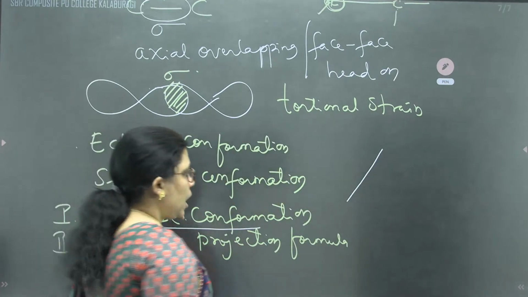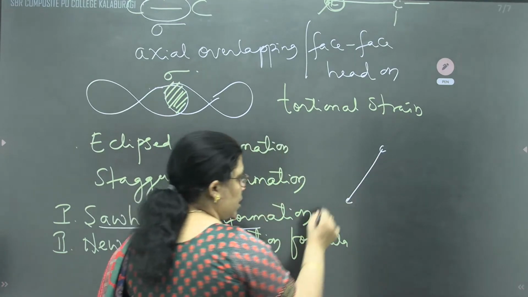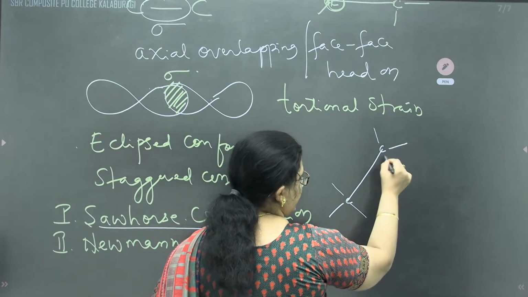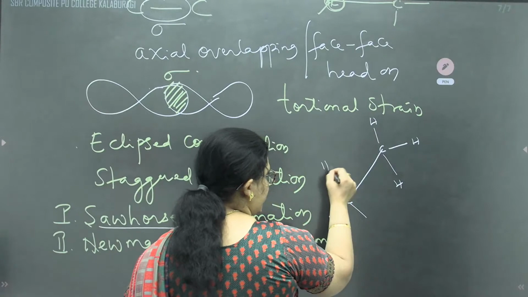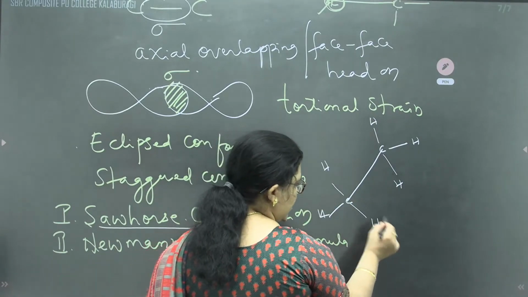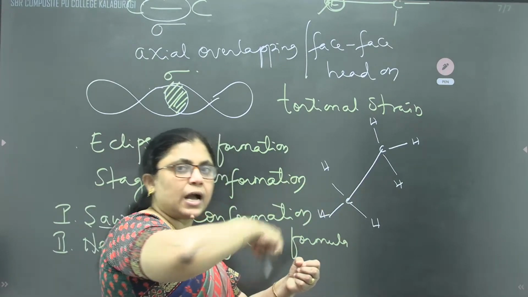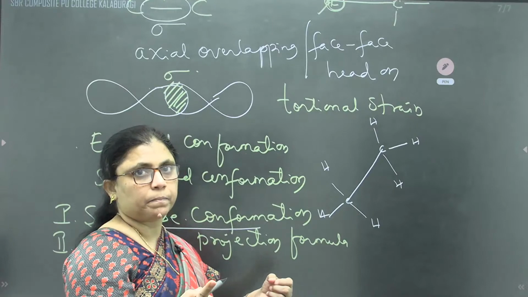Every carbon atom has 3 hydrogen, because we are taking ethane. You can observe that one you make fixed, you rotate the other. A different angle will give a different conformer.